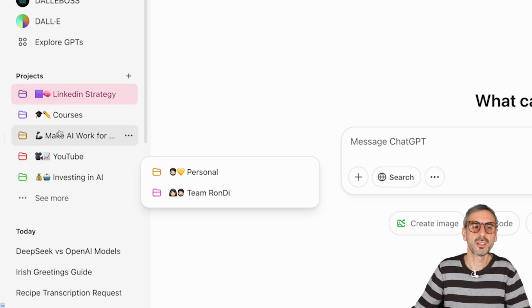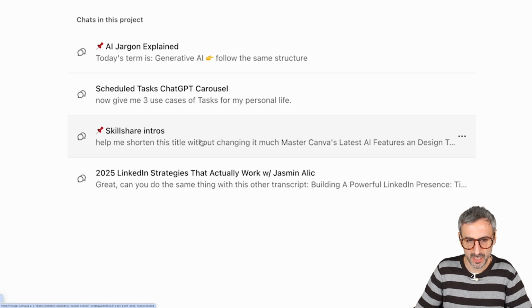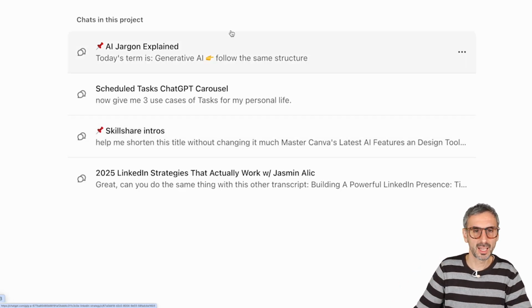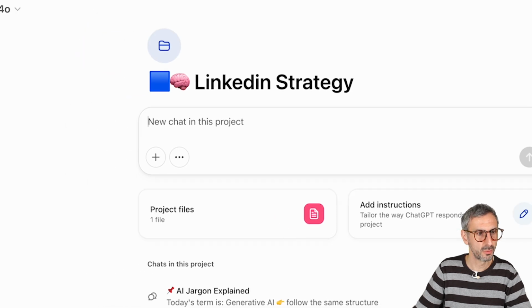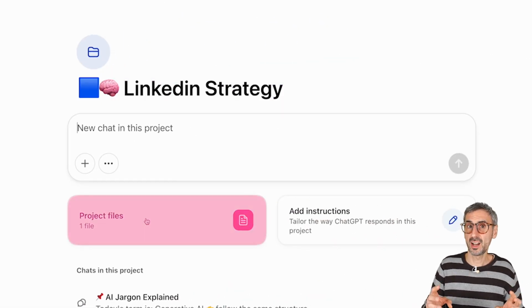You see different things. But what it does is that it allows me to group conversations within the same folder, but also it gives me more options. I can choose a different color for my folder. You see different colors right here. I can give it a title, and I can attach files, up to 20 files to a specific folder that are documents that will influence the content of the conversations I'm having in that specific folder.